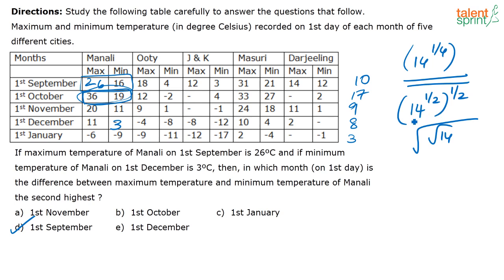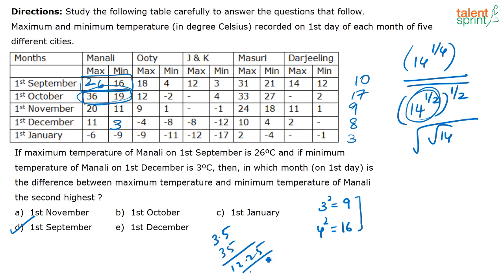Now here what you see, what is 14 to the power 1 by 2? See, you have to basically learn to approximate to get at this answer. Now see, you know what is 3 squared? 3 squared is 9. What is 4 squared? 4 squared is 16. So the root of 14 is going to lie between these two numbers. Okay. Now if you see, take the number 3.5. What is the square of 3.5? See, you know 35 into 35 is 1225. You know that, right? 5 5s are 25, 4 3s are 12. So 3.5 squared I know is 12.25.